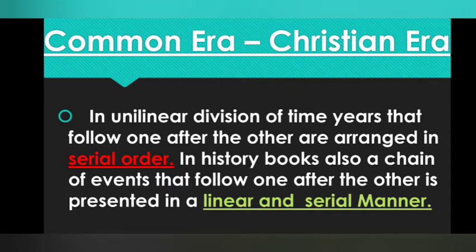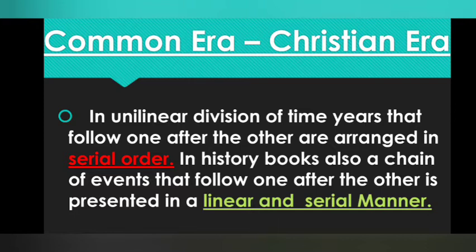In unilinear division of time, years that follow one after the other are arranged in serial order. In history books also, a chain of events that follow one after the other is presented in a linear and serial manner.